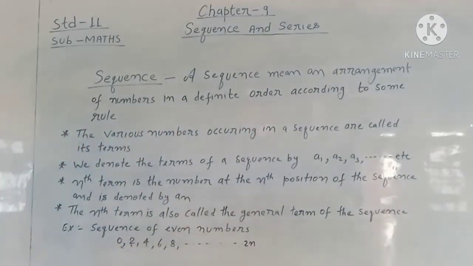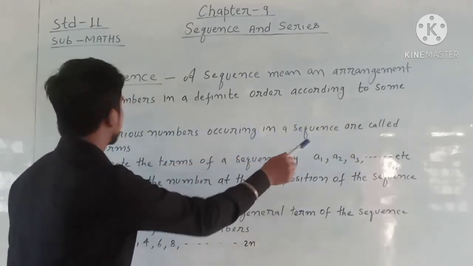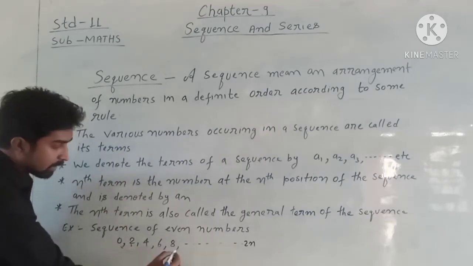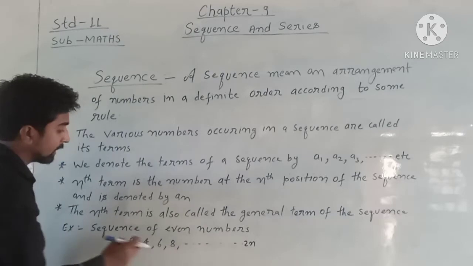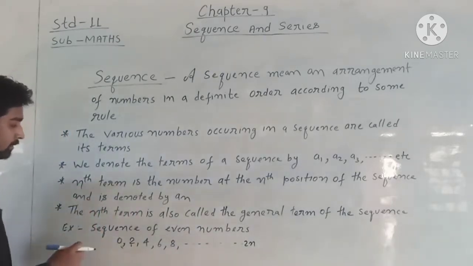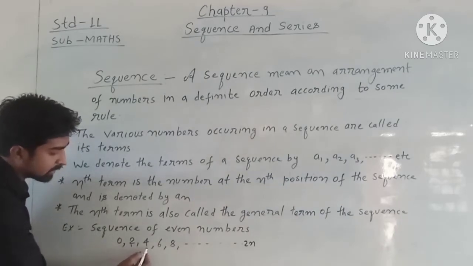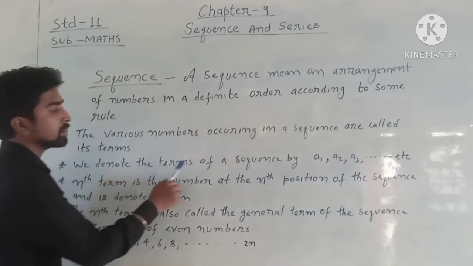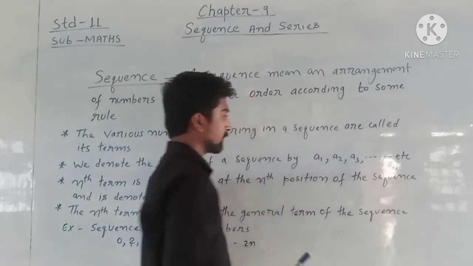Students, the various numbers occurring in a sequence are called its terms. Like this is a sequence of even numbers and there are so many numbers, and these numbers are called its terms. This is the first term, this is the second term, this is the third term, this is the fourth term. We denote the terms of a sequence by A1, A2, A3, dot dot.